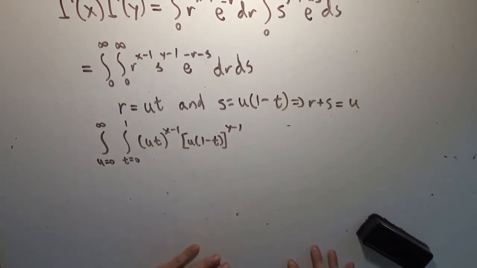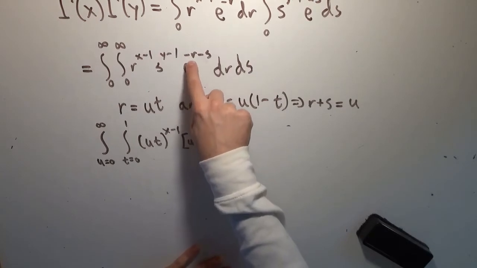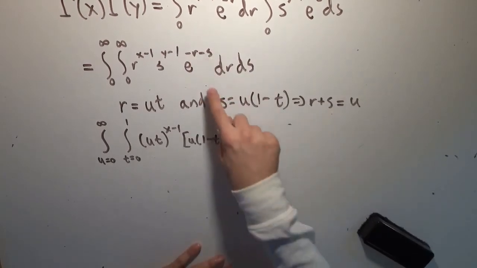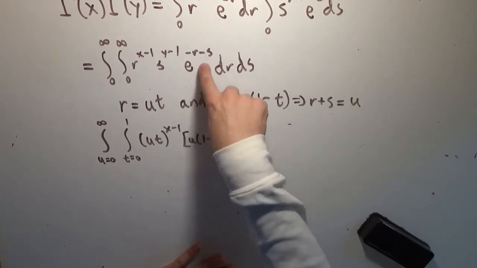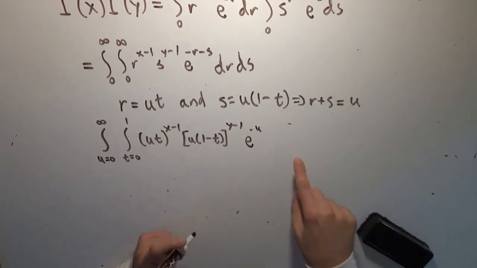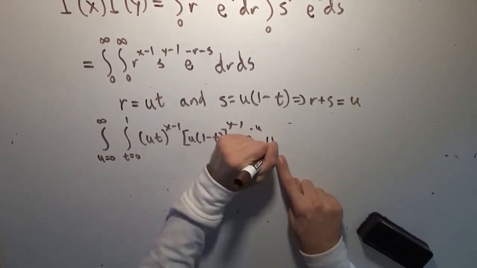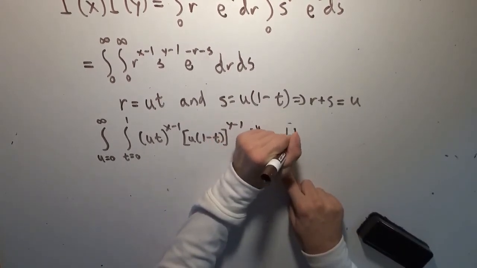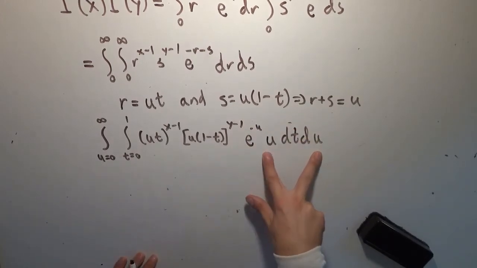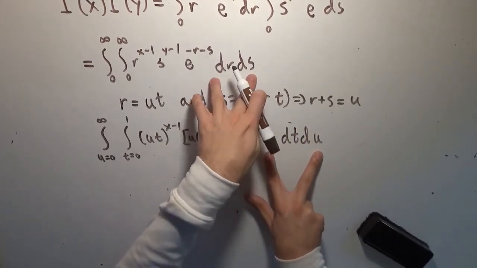Which is what we need, because what is this? This is e to the minus r minus s, which is the negative of the sum of r plus s. So when we do the substitution, we get e to the negative u. And we end up with the factor of u from solving for the Jacobian matrix, dt du, right? So this is the substitution we have to make, because we solved the Jacobian matrix.